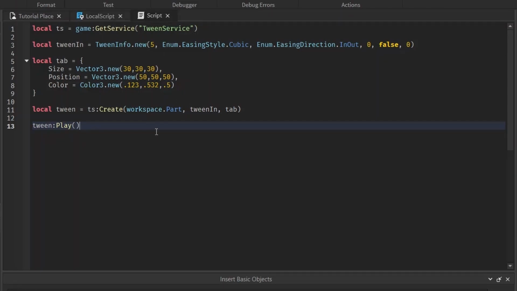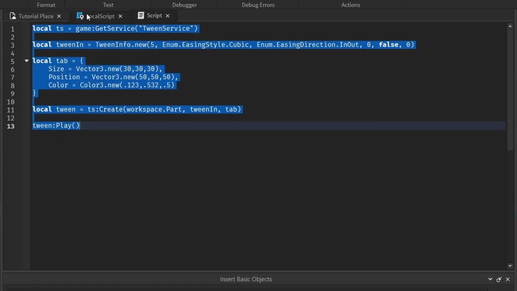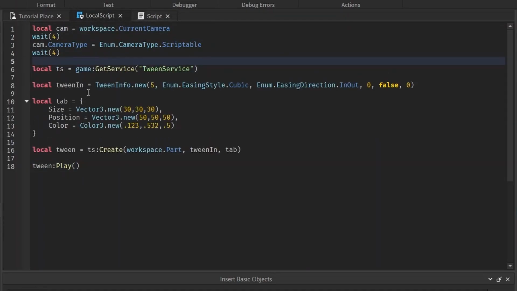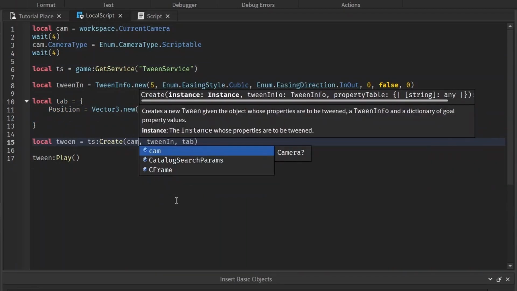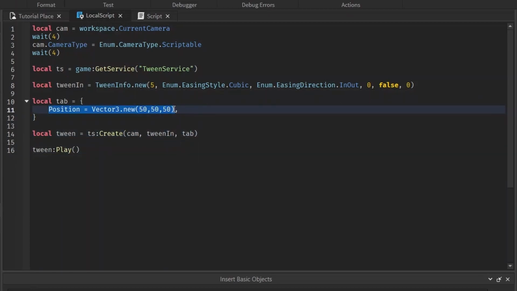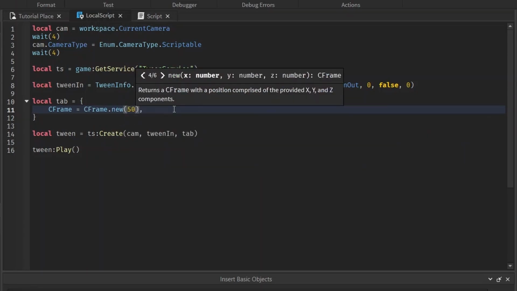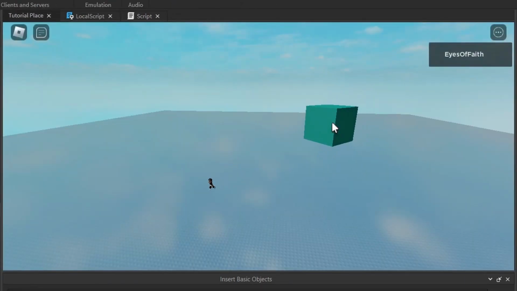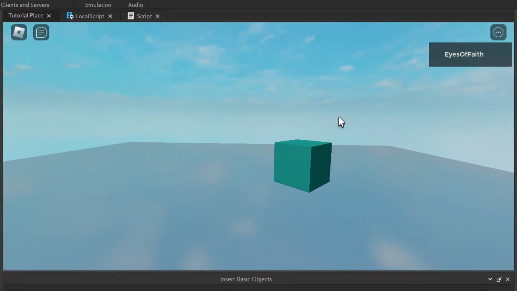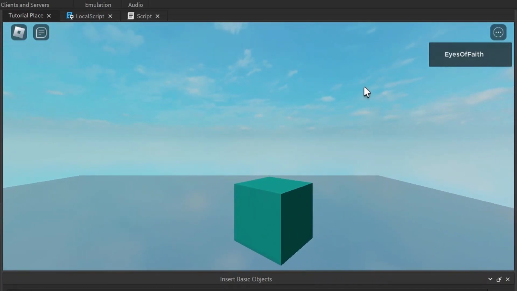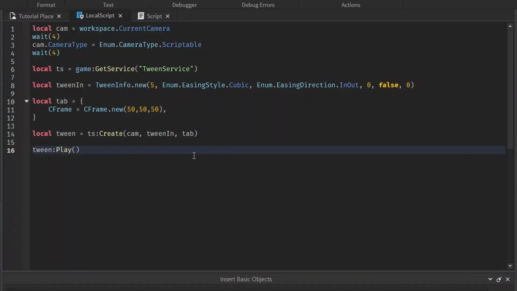And I showed you all this on the part because now we can do this on the camera, because using the tween service to move the camera allows for nice fluid animations. I'll just copy this stuff and put it down here. But we can't change the color of the camera. We can't change the size of the camera. Instead of changing the part, we're going to change the camera. And instead of position, let's just use CFrame equals CFrame dot new 50, 50, 50. You see it moving to 50, 50, 50 all smooth like for 5 seconds. And I hope you can see how this is useful. You can make some cool cinematics for your game or intro screens, whatever.